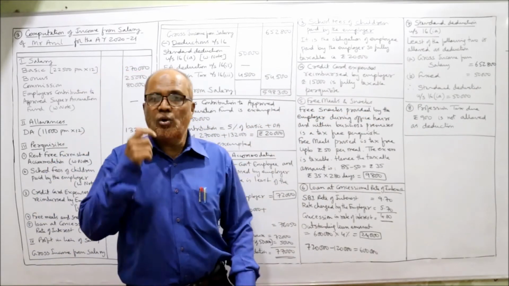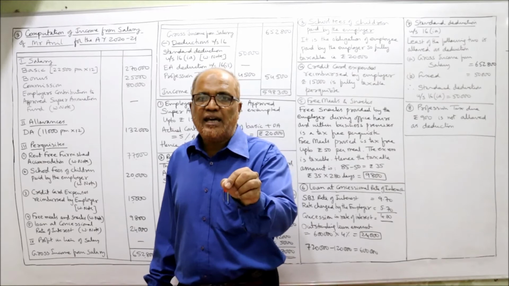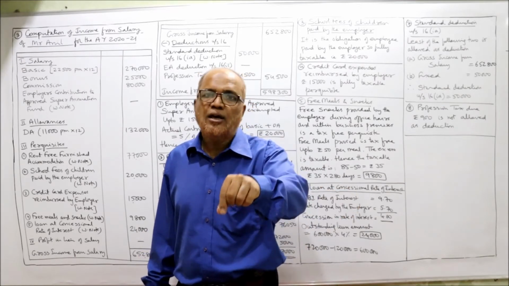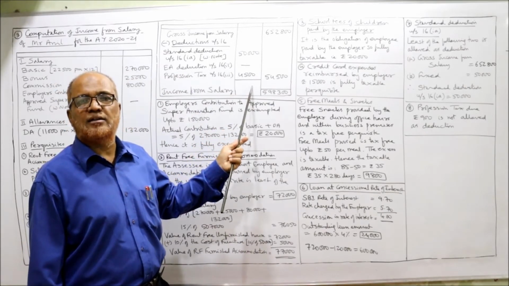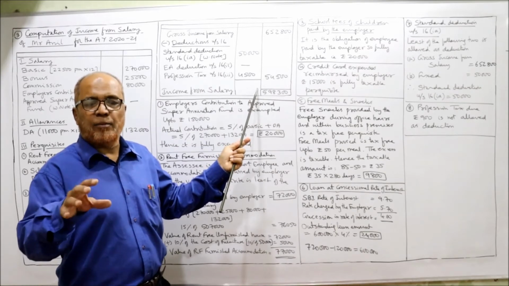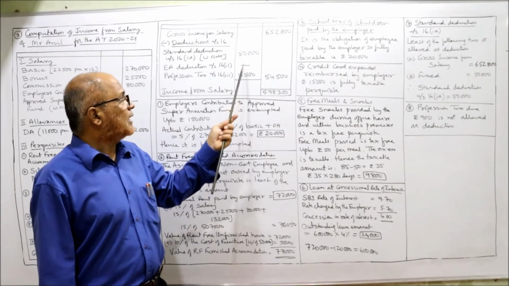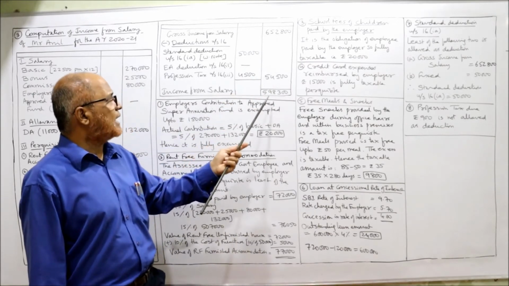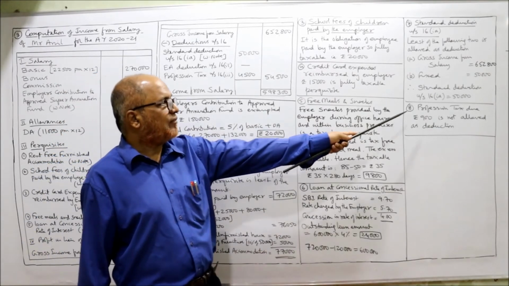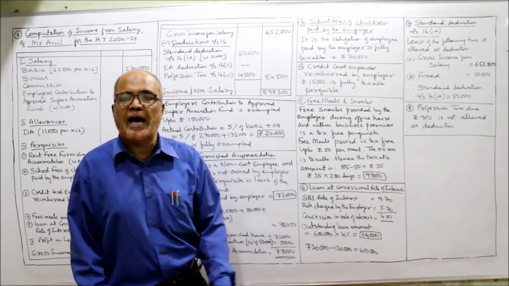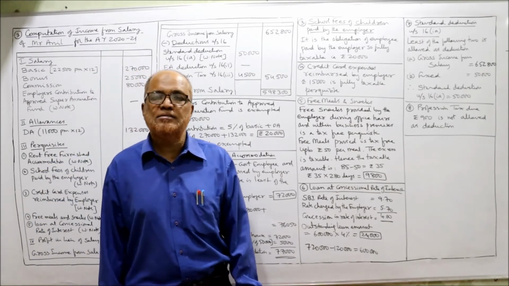EA deduction. There is no EA. There is no entertainment allowance. So EA deduction is not there. If there is EA, then only EA deduction. No EA, no EA deduction. Then professional tax paid by the employee, sorry, not employer, 4,500. The total amount is 54,500. Deduct, we'll get income from salary 5,98,300. This is the income from salary. Last note: profession tax due rupees 900 is not allowed as deduction. That's it. So this is the end of problem number 3.